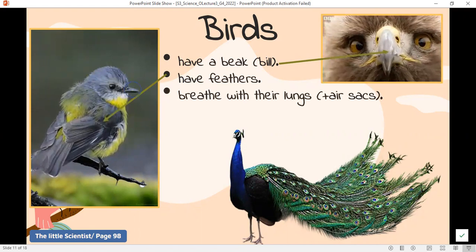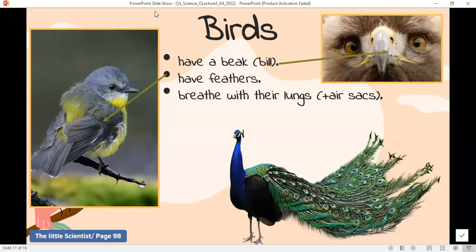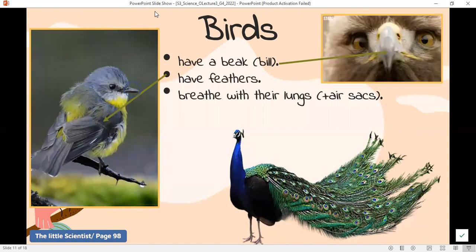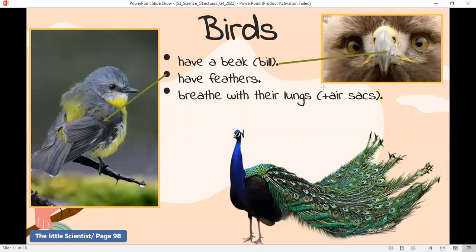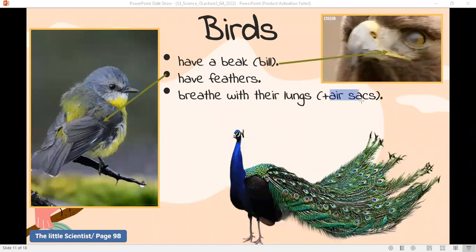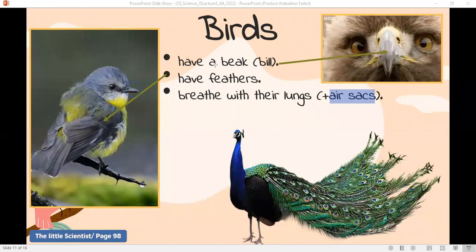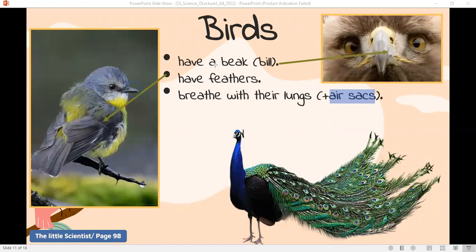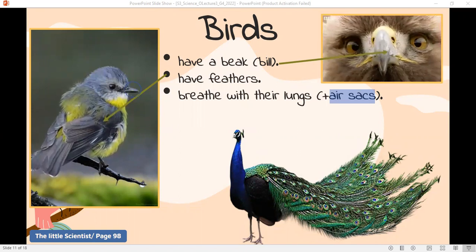Those animals have lungs for sure. They live on land, so they need lungs to breathe. Another thing is that you know that birds travel and they go for long trips sometimes, so they need air sacs to store air in them so they can use it while flying. So they have lungs and those lungs are connected to air sacs and they use them to breathe.